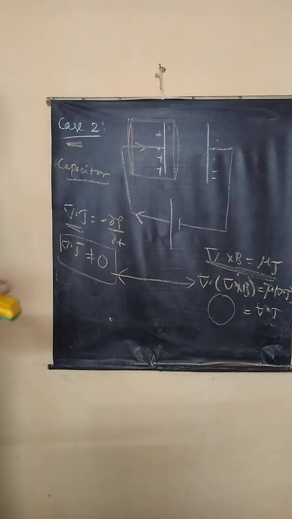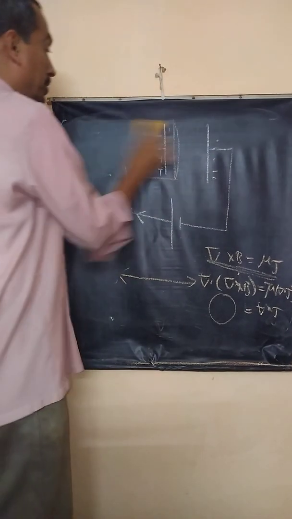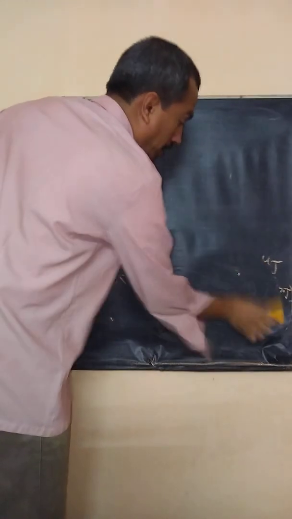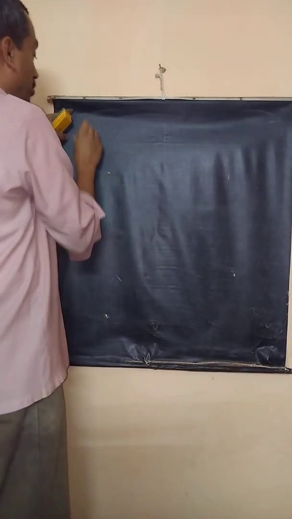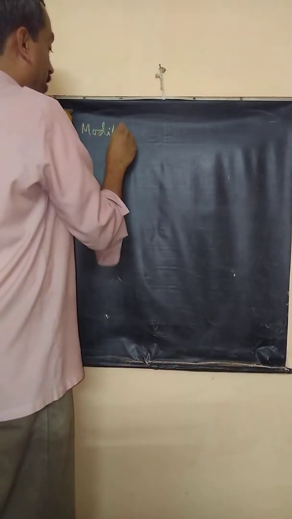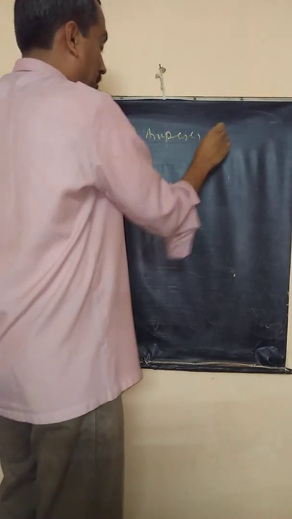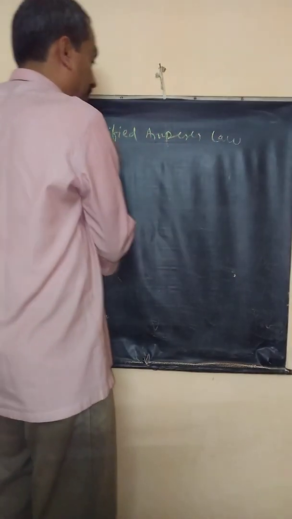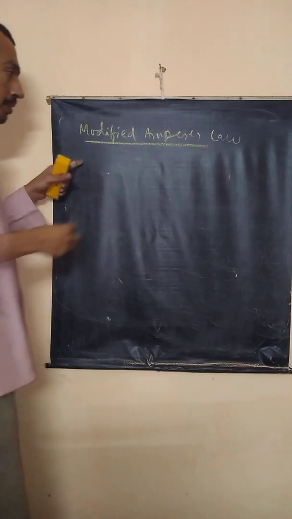We will take it from the equation of continuity. This is the problem that led to the creation of electromagnetic waves. Now the modified Ampere's law, a very important expression. Is it clear?